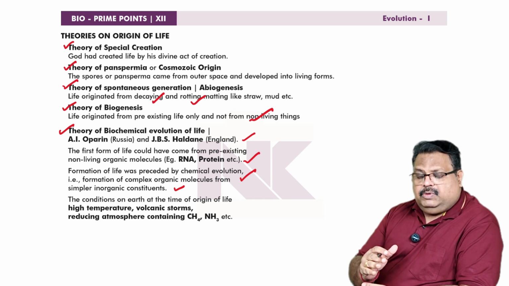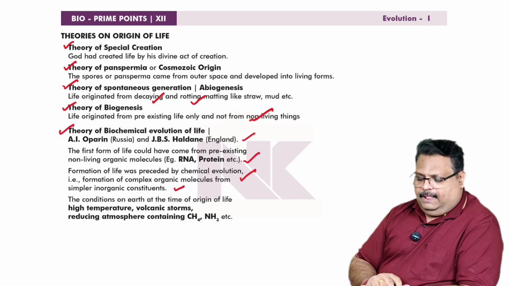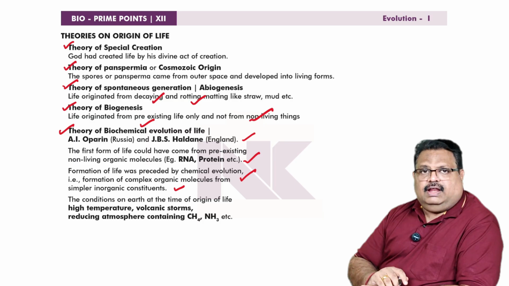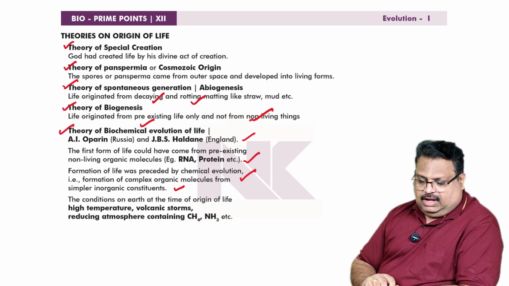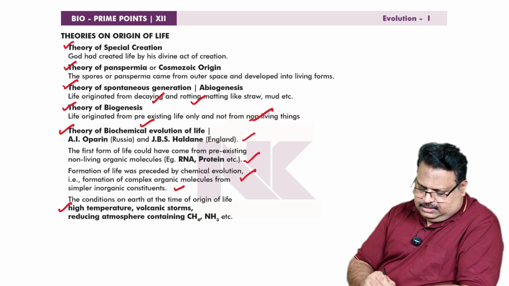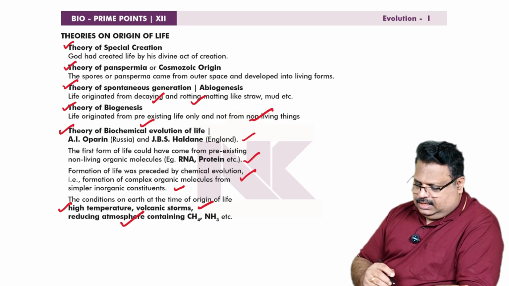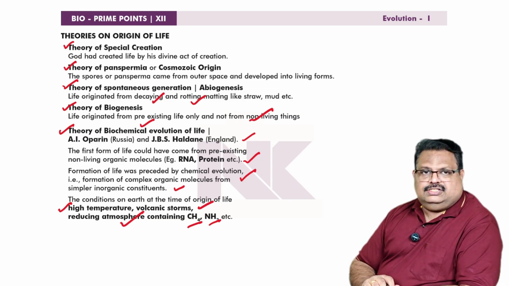Then the chemical evolution occurred first, then the biological evolution proceeded. That is why the theory is called the theory of biochemical evolution of life. The conditions on Earth at the time of origin of life: high temperature, volcanic storms, reducing atmosphere containing methane, ammonia, etc. These are the conditions.